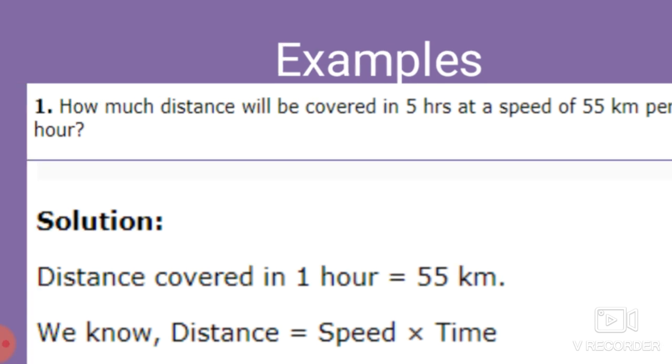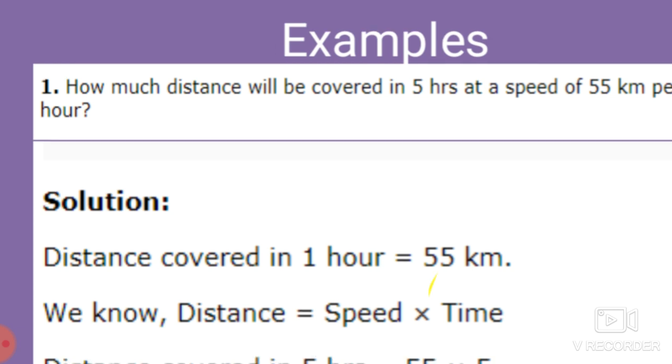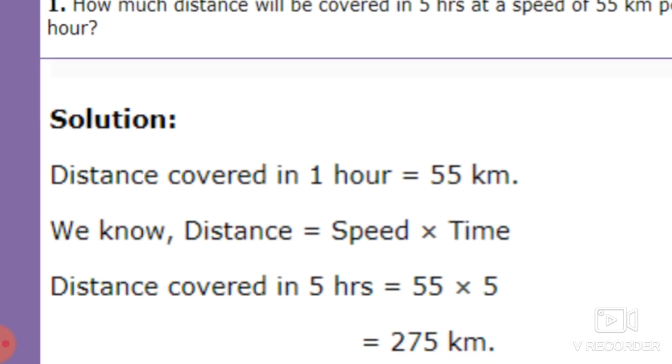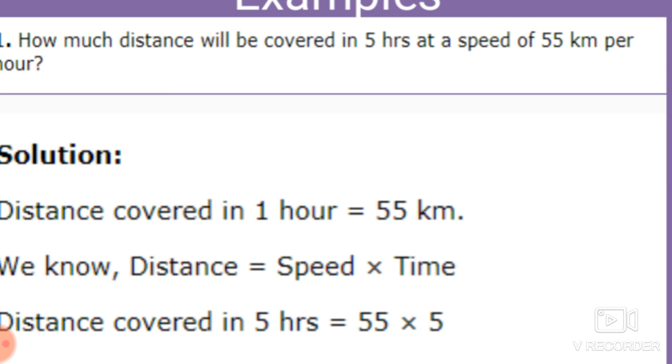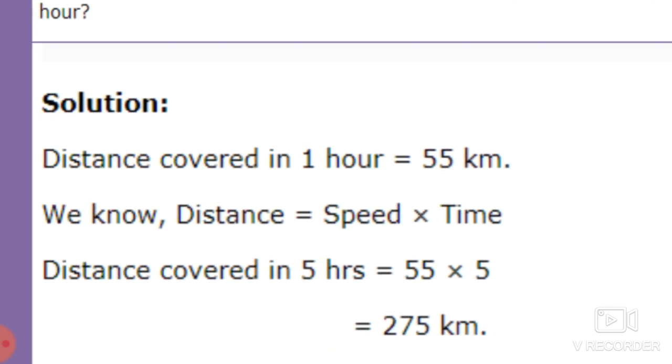In 1 hour 55 kilometer, so in 5 hours how much distance is covered? We have the formula, distance is equal to speed into time. So the distance covered in 5 hours is equal to, here we take the speed as 55 kilometer while the time is 5 hours.